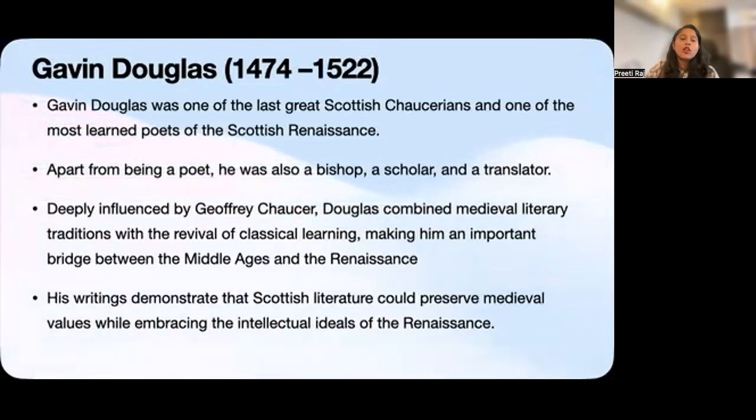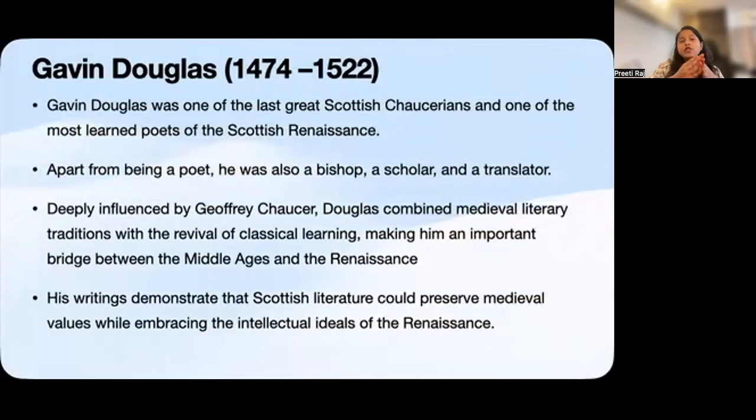Douglas was one of the last great Scottish Chaucerians and also one of the most learned poets of the Scottish Renaissance. He was not just simply a poet. He was also a bishop, a scholar, and a translator, and his scholarly background played a major role in shaping his literary career.